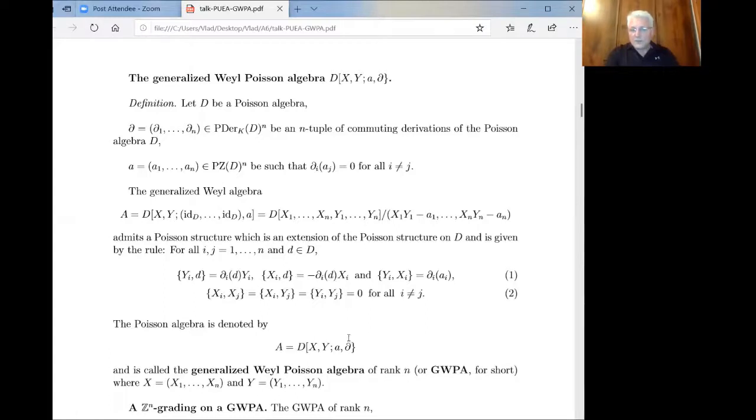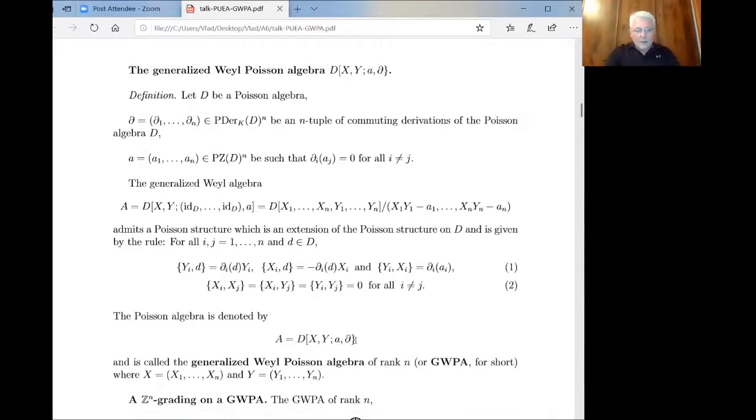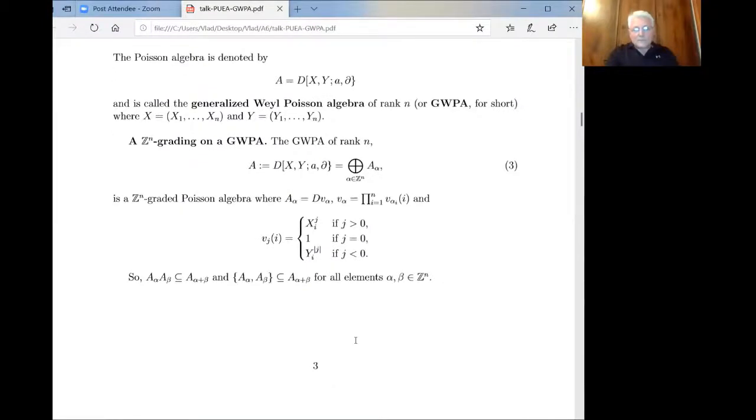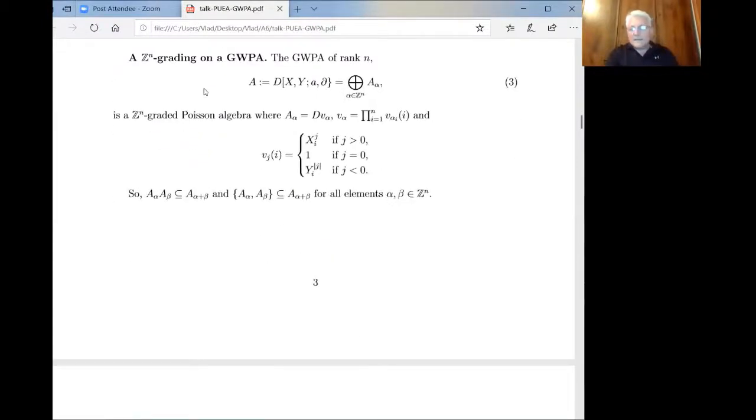So we call this algebra a generalized Weyl Poisson algebra. This is a Poisson algebra, which is also a generalized Weyl algebra. We replace the commutator by the Poisson bracket in the definition of the generalized Weyl algebra. This algebra is a Z^n-graded Poisson algebra.